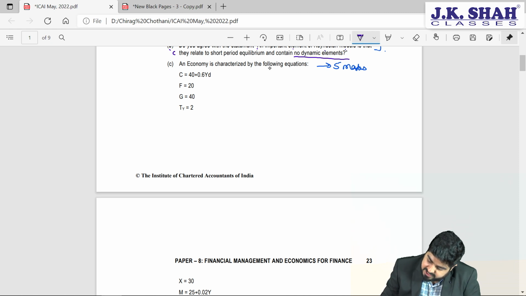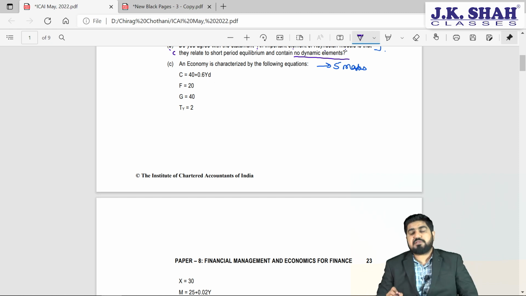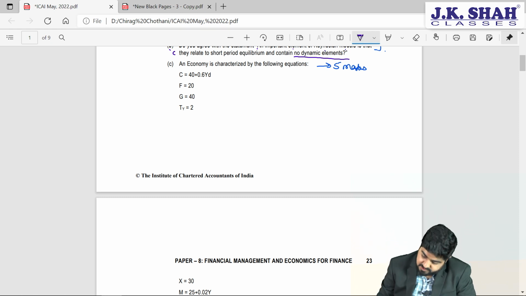An economy is characterized by the following equation. They have given C. C stands for consumption, where it is 40 plus 0.6 YD. YD is nothing but disposable income. F they have given, G they have given, and tax they have given on the income.